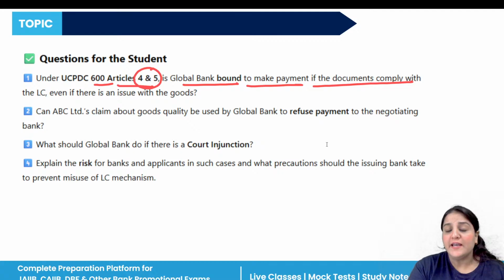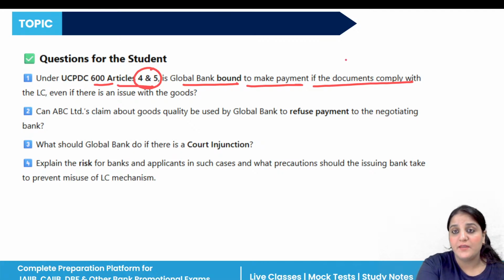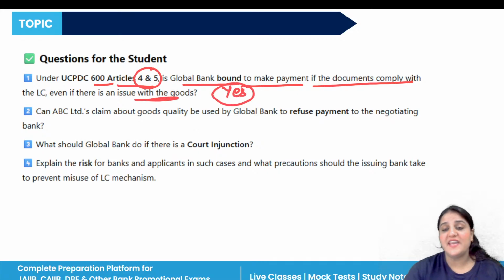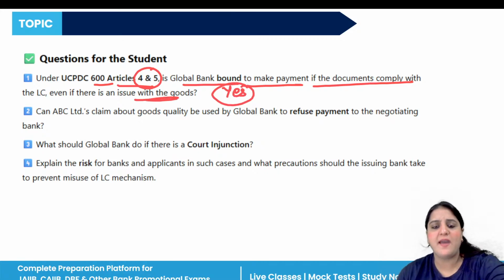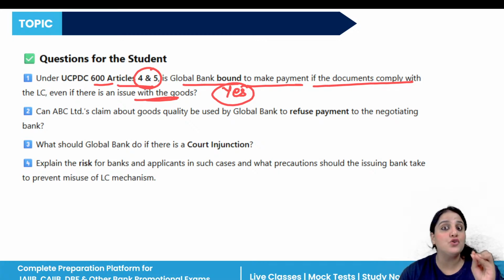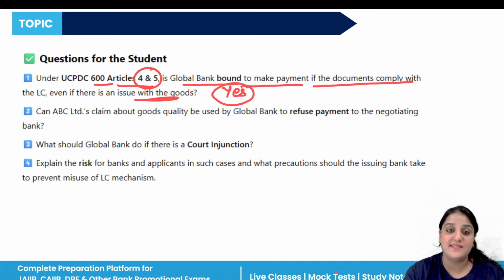So banks are bound to make the payment here. They cannot say that there is an issue with the goods, so I am not able to make the payment. That is not allowed. If the documents are strictly compliant, then the banks must pay. The buyer's complaint about the goods cannot be used to dishonor compliant documents under the LC. So that thing is not allowed.